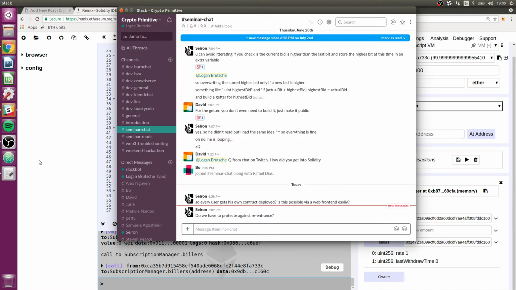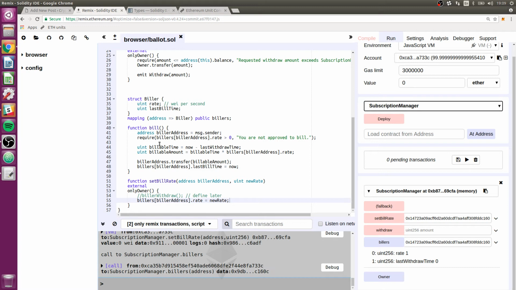I have a Slack notification. We only have to really protect against re-entrance if we call outside of a function, and you'll notice I'm using transfer instead of send. First of all, it's a good question, thank you for asking. Transfer basically protects against re-entrancy.